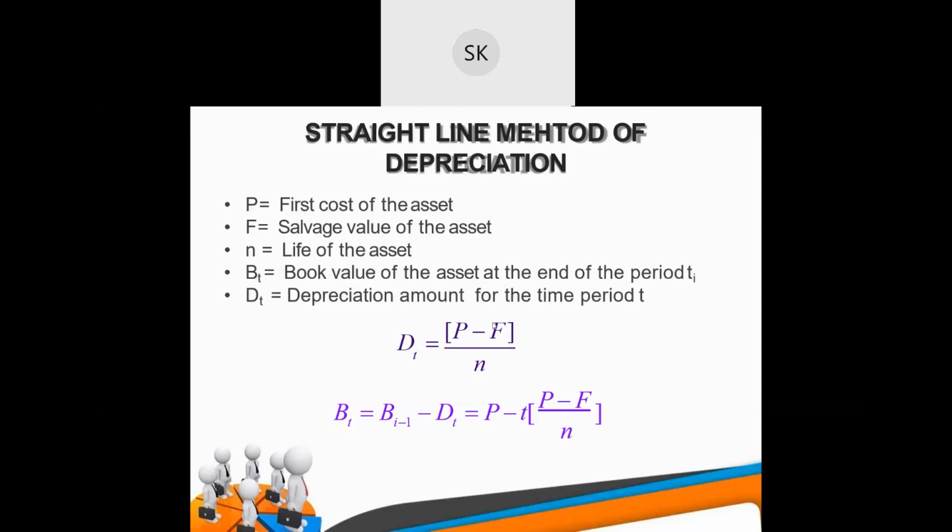Suppose you need the book value in the fifth year. You can find it as B_i equals B_(i-1) minus D_t, and in place of D_t you can replace it with (P minus F) divided by N.